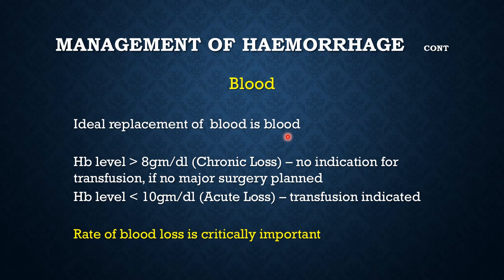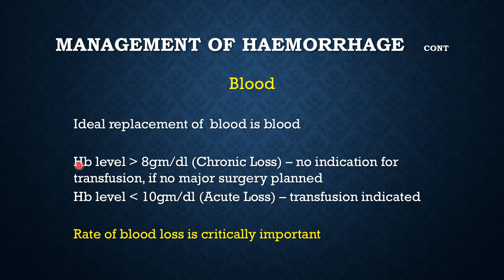In that case, you do try to resuscitate the patient with giving massive number of blood transfusions. Otherwise, generally, you start with crystalloids or colloids, and once the bleeding has stopped or controlled, then you go for replacing it with blood.